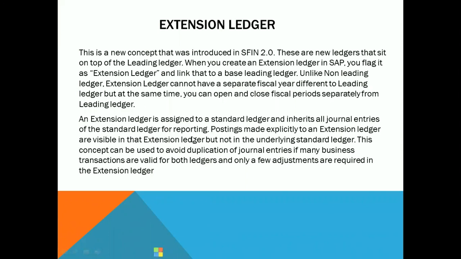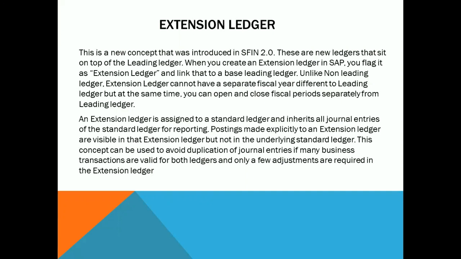Whatever transactions you are posting to the base ledger, today I'm posting a transaction to the base ledger. On top of the base ledger, I have the extension ledger. A lot of extension ledgers can be stapled on the base ledger. So whatever transactions you are posting to the base ledger, day-to-day transactions, automatically those transactions are getting inherited, no manual posting. Automatically those transactions are getting inherited to the extension ledger on top of your base ledger.